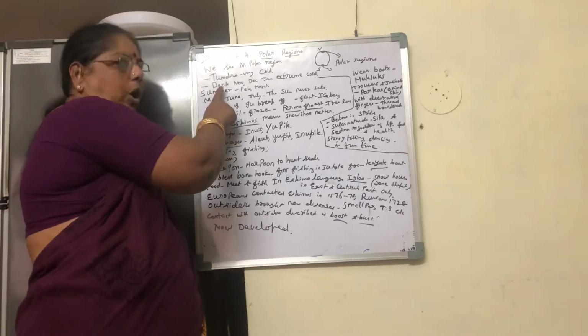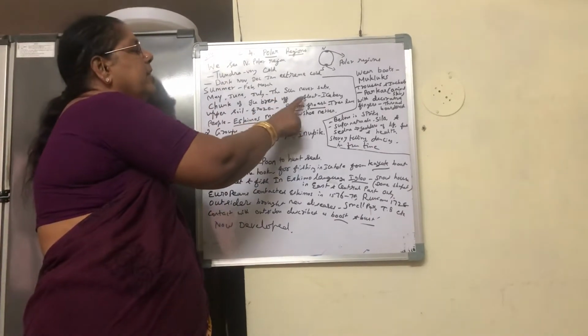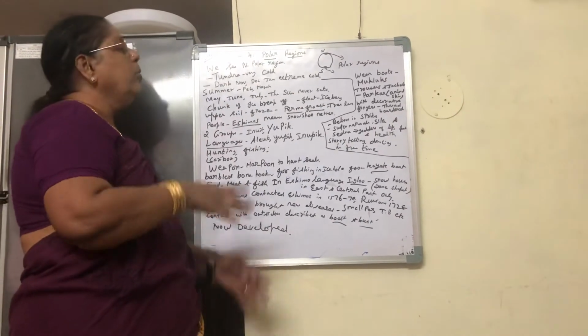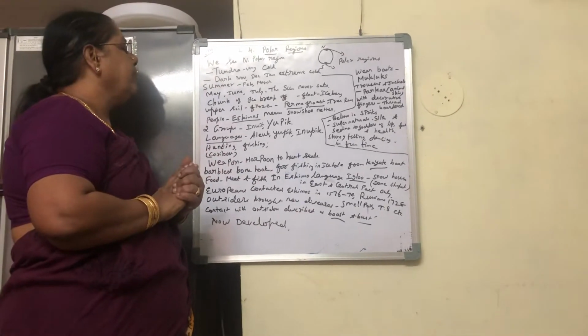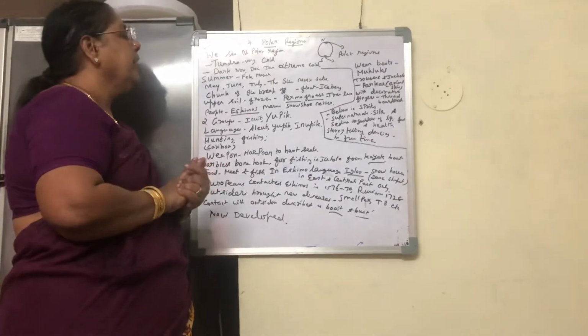Here entirely dark, winter season. In summer season, the sun never sets at all. So there will be no dark. Daytime will be there. All the 24 hours daytime.